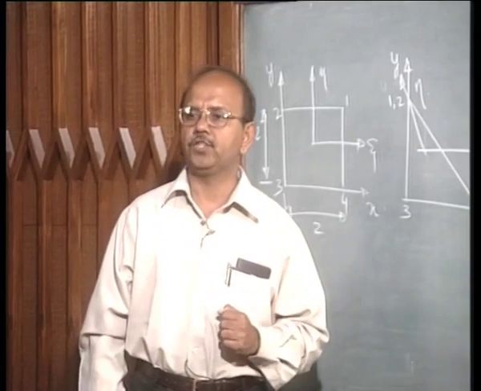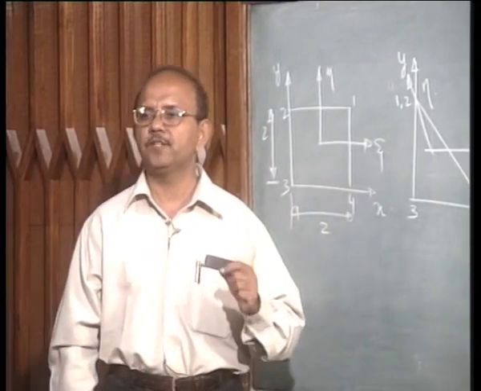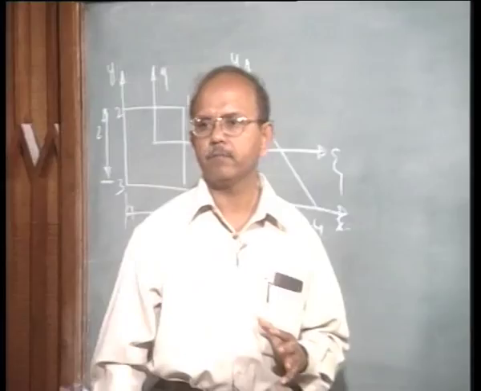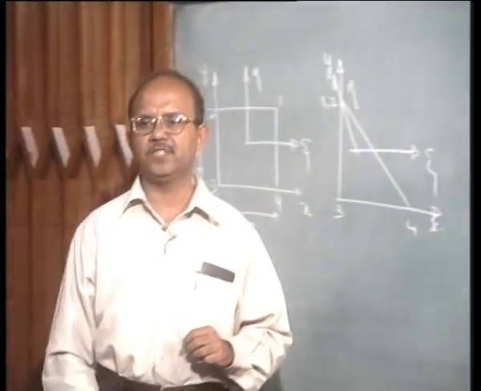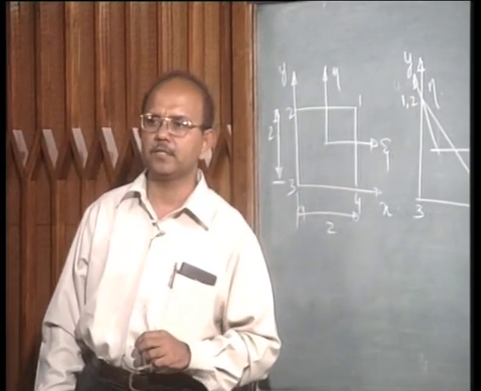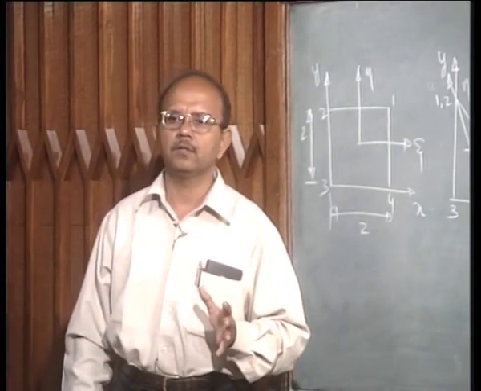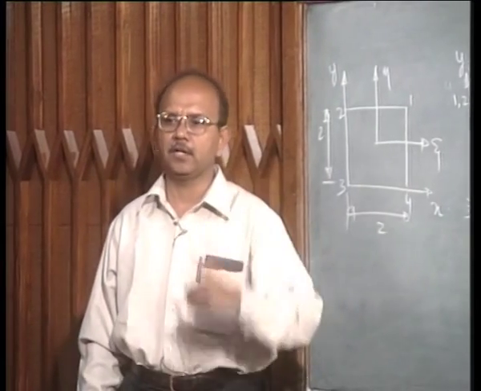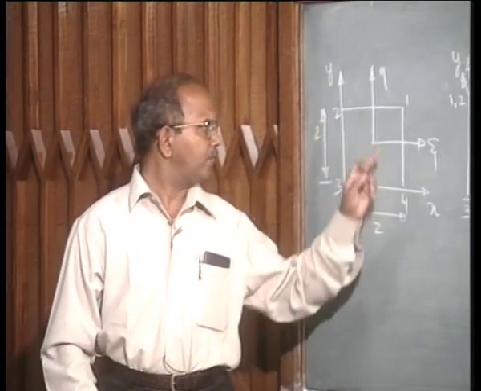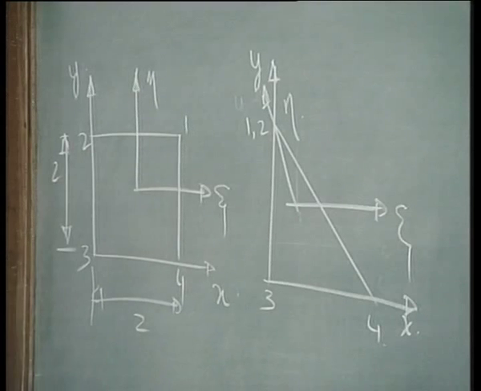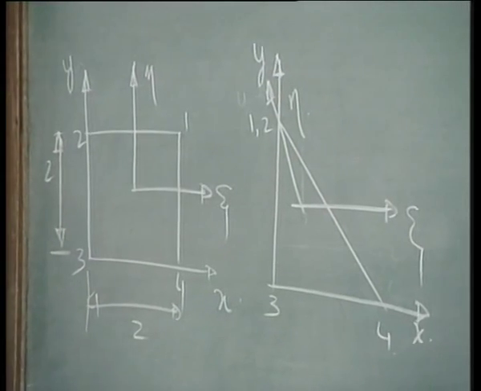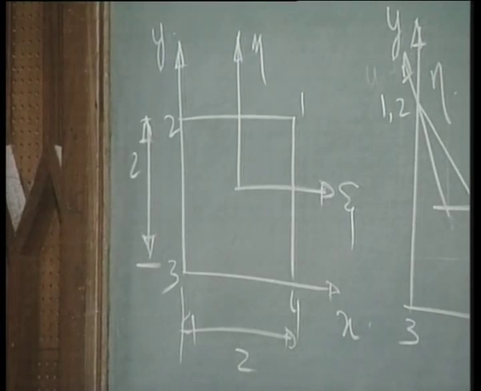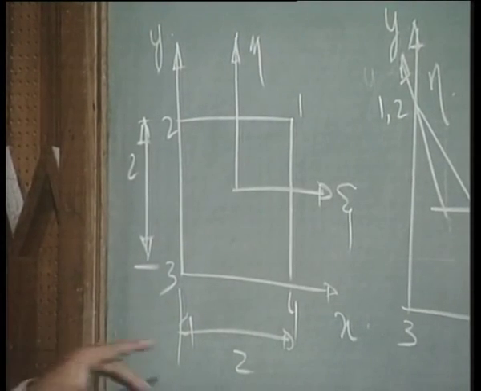Now, there are 2 ways in which we can develop the stiffness matrix of a triangular element. One is to collapse a node, which is probably the easiest to understand, and many softwares do it in this way, as well as in another way which I am going to discuss later. One way is to collapse. For example, look at this element. I have given specific dimensions in order that we can work out a problem and you get a feel of what is happening. I do not want to be vague, and hence I have given some dimensions to it.